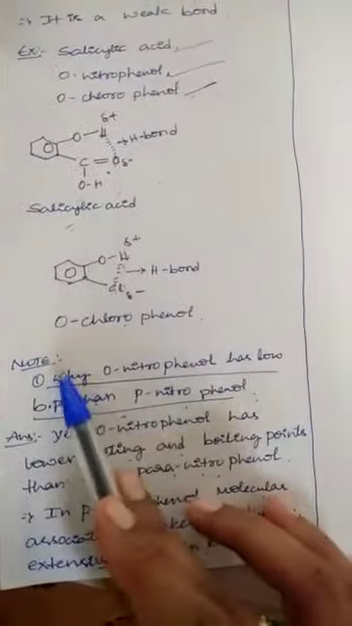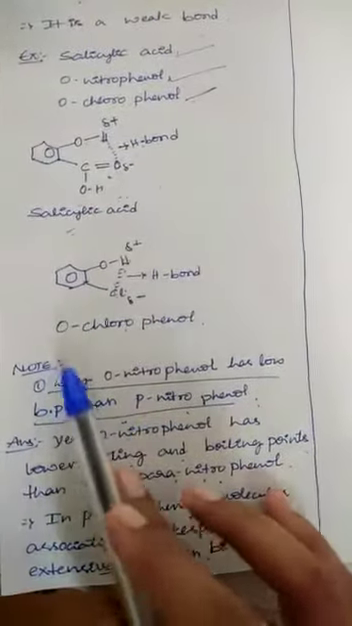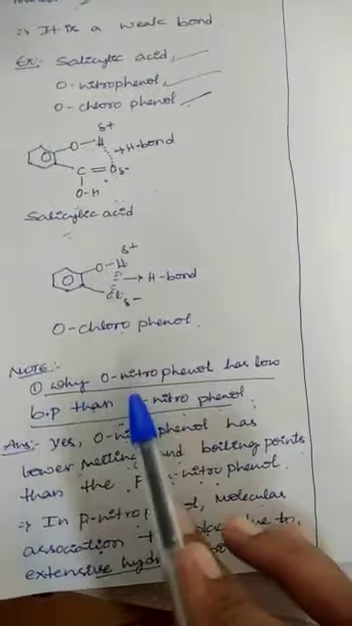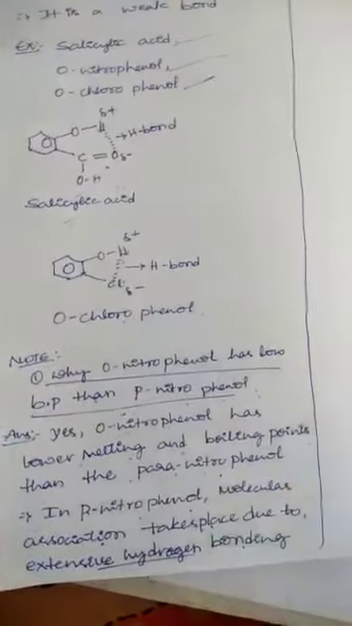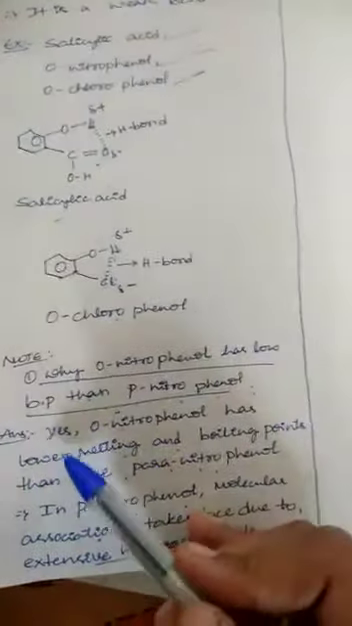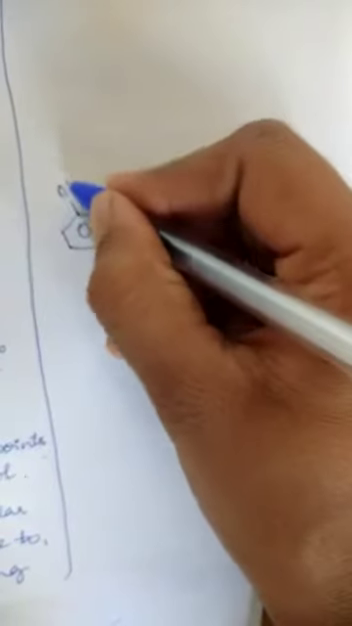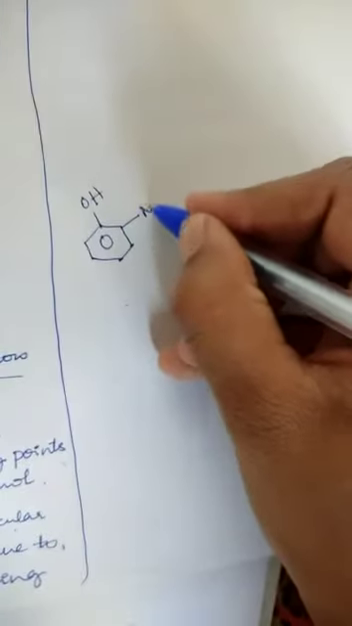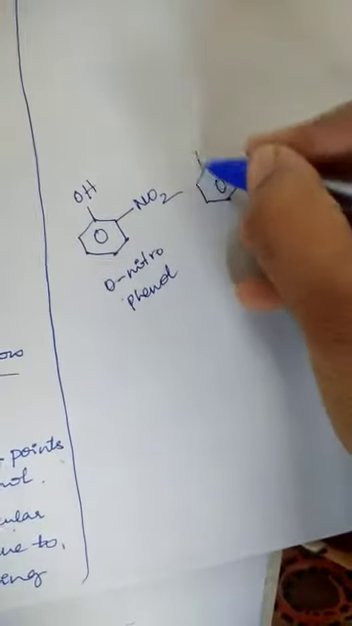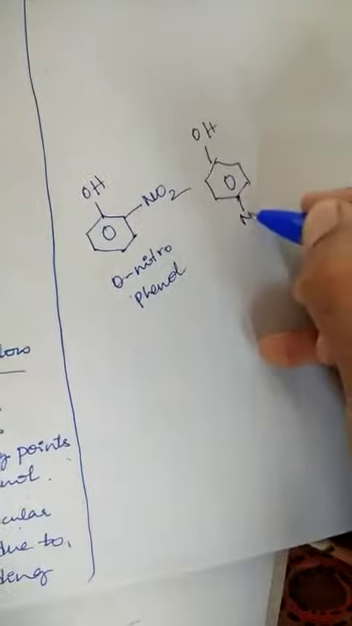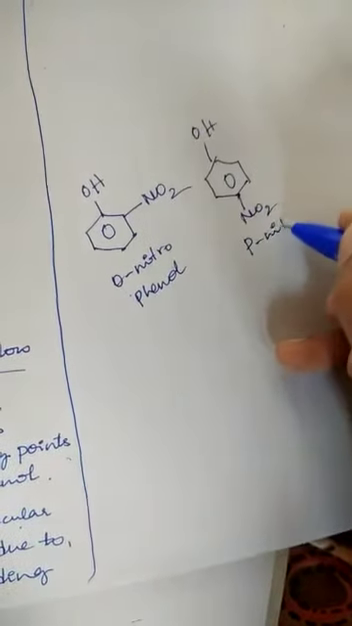Next here, one of the most important questions. Note and write this important question in your notes. What's the question here? Why does orthonitrophenol have a lower boiling point than para-nitrophenol? What's the reason? Here in this case, ortho means, I am going to write here the OH group. So this is the ortho position, right? So this is orthonitrophenol. Para means this is the para position. So para-nitro.